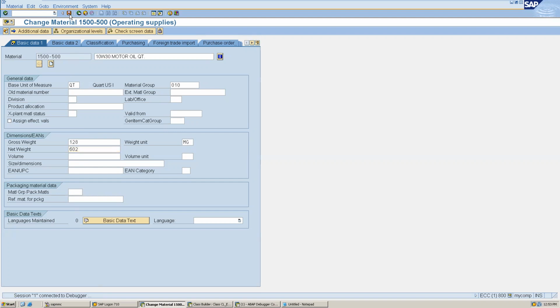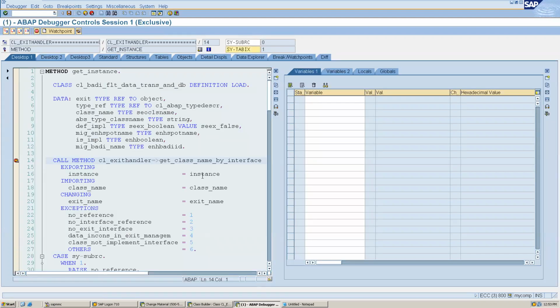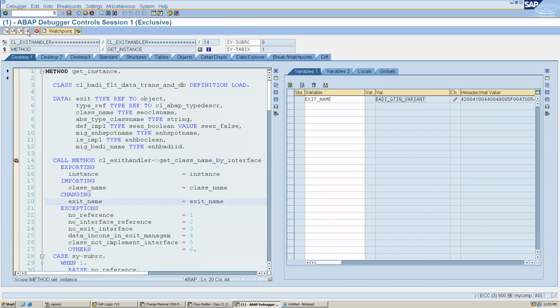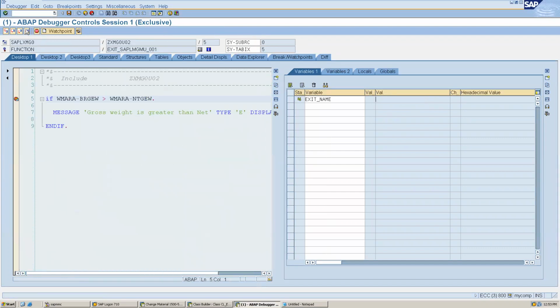I think the first time it is getting triggered and the second time it is coming here. If I click on exit name, the first BAdI I'm getting is this; we can note this down, for example. Again, in Google you will find it in a second, but we are learning how we can identify it the standard way. If I do F8,